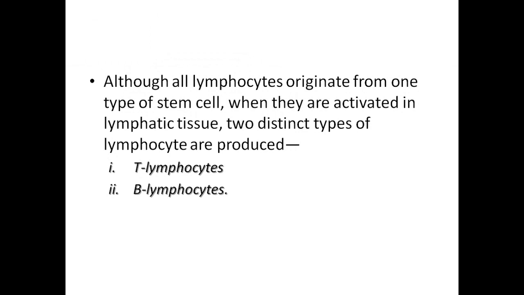But once they are activated within the lymphoid tissue, they have to differentiate. So we have two types of lymphocytes that arise from the lymphatic tissue: the T lymphocytes, and also the B lymphocytes.